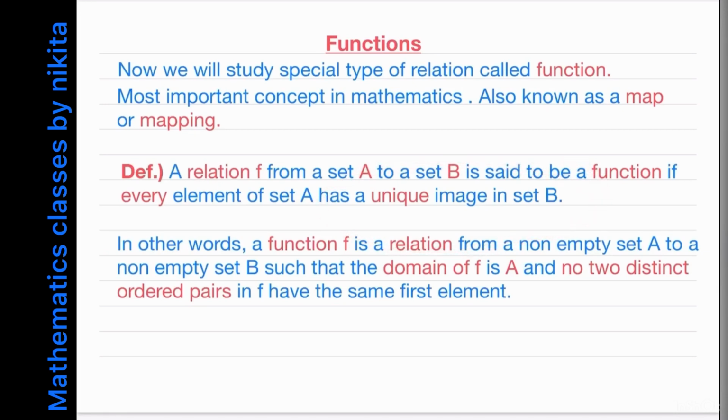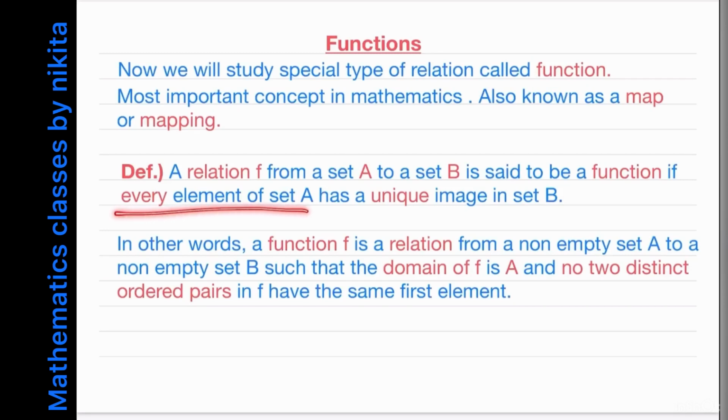That means that some elements in A have more than one image, or both the conditions are not satisfied. So therefore, if you violate at least one of the conditions, every or unique, then that relation is not a function. Got it?